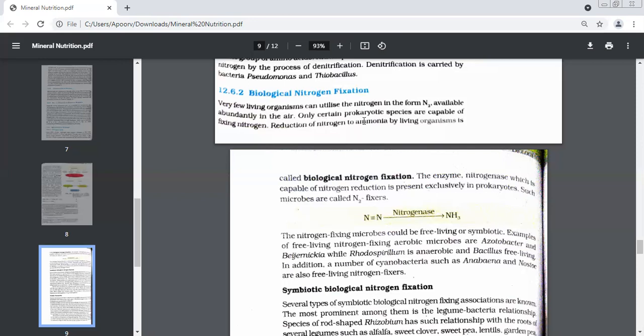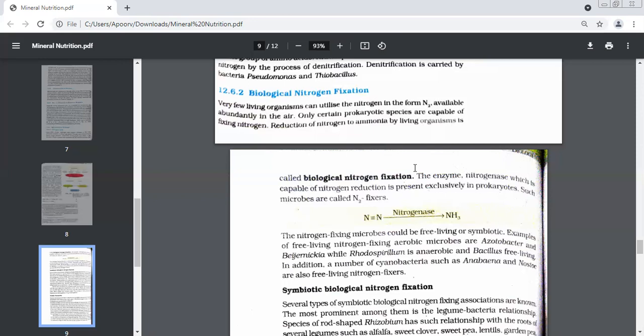Nitrogen is reduced to ammonia because we cannot use nitrogen directly. So basically nitrogen gets reduced to ammonia by living organisms. This process is called biological nitrogen fixation. We are fixing nitrogen. Fixing means we are converting the nitrogen to ammonia. And who is going to do it? Living organisms. That is why the term biological nitrogen fixation.